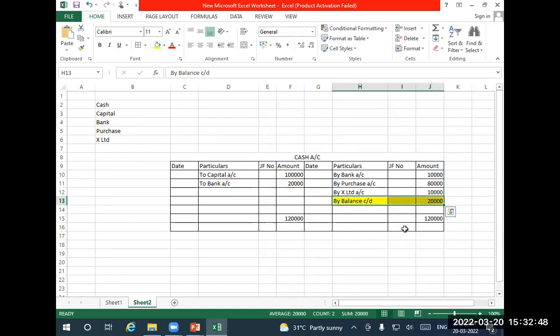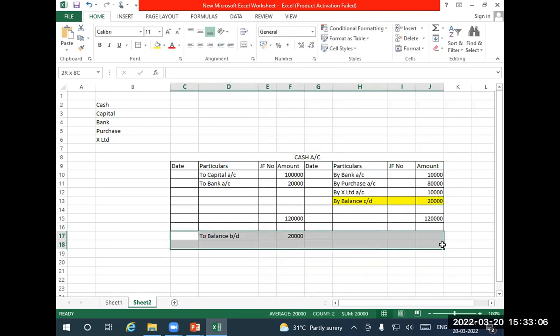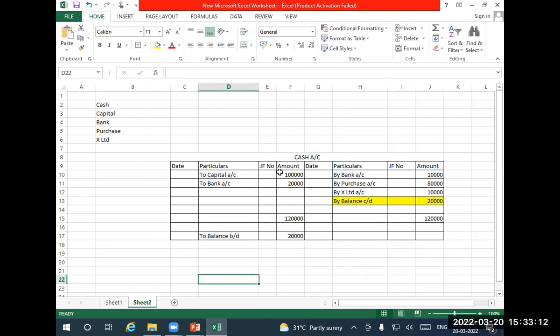This is called balance brought down for the next month. To balance next month, February. Balance brought down. Opening balance of next month is this amount, 20,000. Next month again they will start doing this ledger. So this is what we call preparation of ledger and balancing of ledger: totaling of both sides, finding out the difference between both sides and recording that difference in the shortage side is called balancing of ledger.